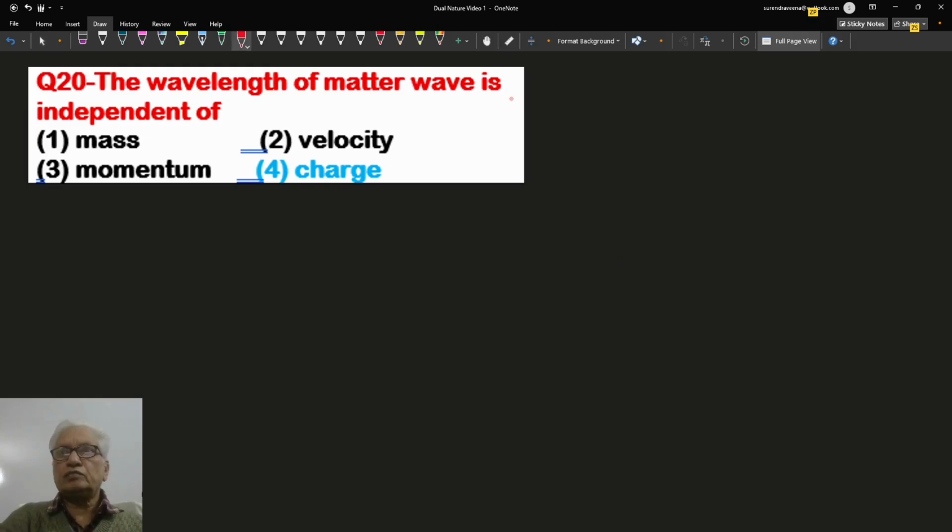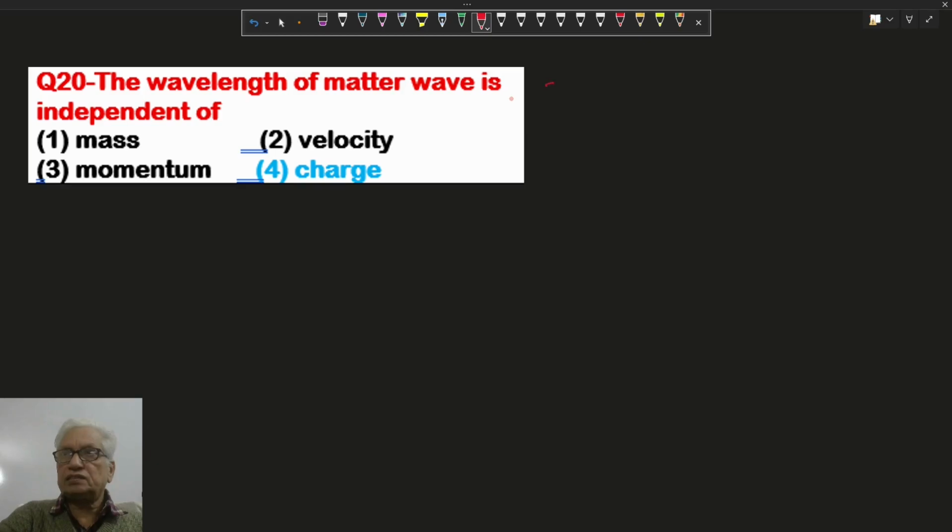The wavelength of the matter wave is independent of what? As per de-Broglie, we know energy is given by mc square or hc by lambda. So lambda is given by h upon mc. Here there is no charge.